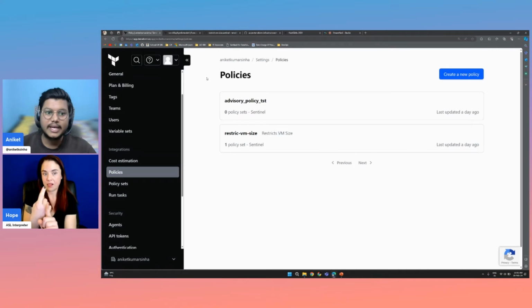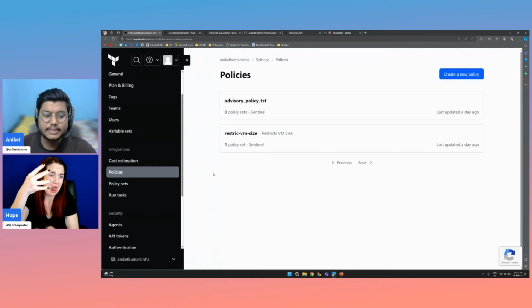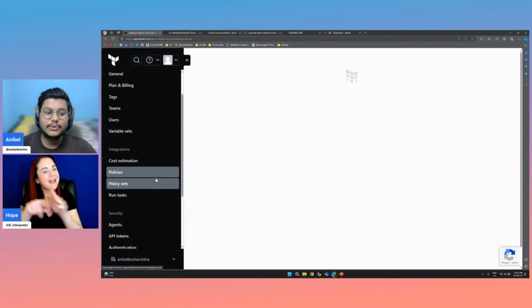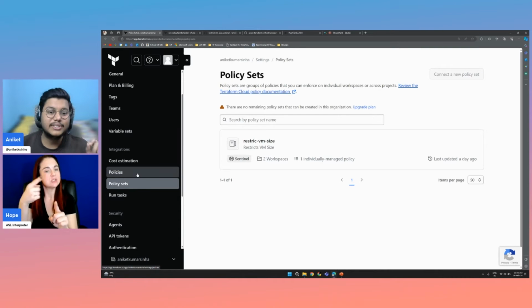So I would be using the Terraform Cloud itself to add my code. But suppose you have a big policy as code base, multiple policies, 50 policies, 100 policies. Then you can create a repository, add all your policies there, and then use that repository to implement the policy as code. For that, we need to use the policy sets, where we specifically choose that repository.